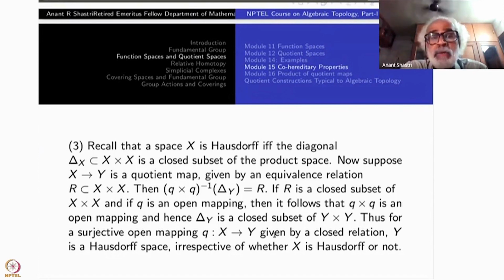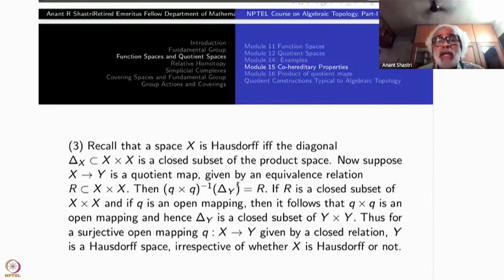Delta Y is now what? Diagonal in Y cross Y. All y comma y belong to Y, right? That will be automatically equal to R, because if x comma x1 comma x2 is inside R, it will map to the same point y. Okay, so this is the meaning of Y being the quotient of X by the relation R.